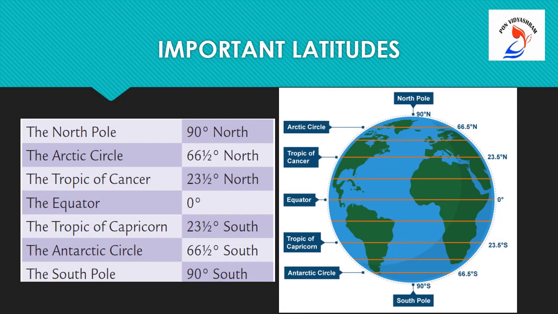Now we'll see the important latitudes, children. The North Pole, 90-degree North. The Arctic Circle, 66.5-degree North. The Tropic of Cancer, 23.5-degree North. Then the Equator, 0-degree. And you remember this is the longest latitude. The Tropic of Capricorn, 23.5-degree South. The Antarctic Circle, 66.5-degree South. At last, the South Pole, 90-degree South.